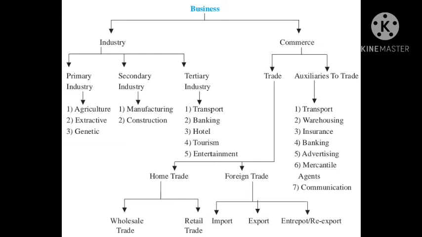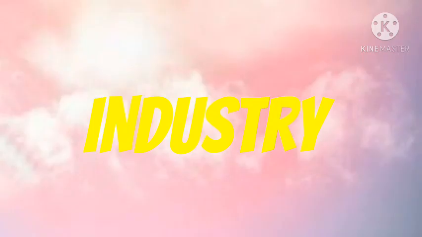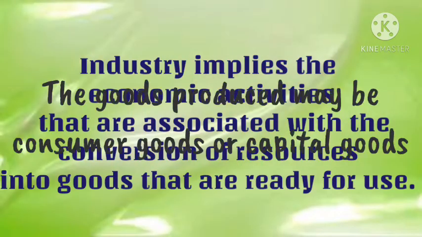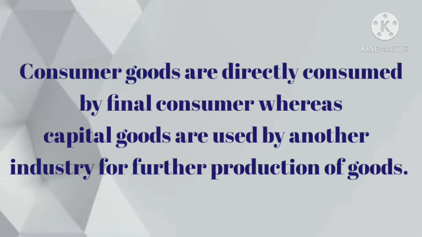We will be starting with all the descriptive ideas regarding industries and commerce. Let us start with industry. Industry implies the economic activities that are associated with conversion of resources into goods that are ready for use. Basically, industry is economic activity where it converts raw material into finished or semi-finished goods. The goods produced may be consumer goods or capital goods. Consumer goods are directly consumed by the final consumer, whereas capital goods are used by other industries for further production of goods.